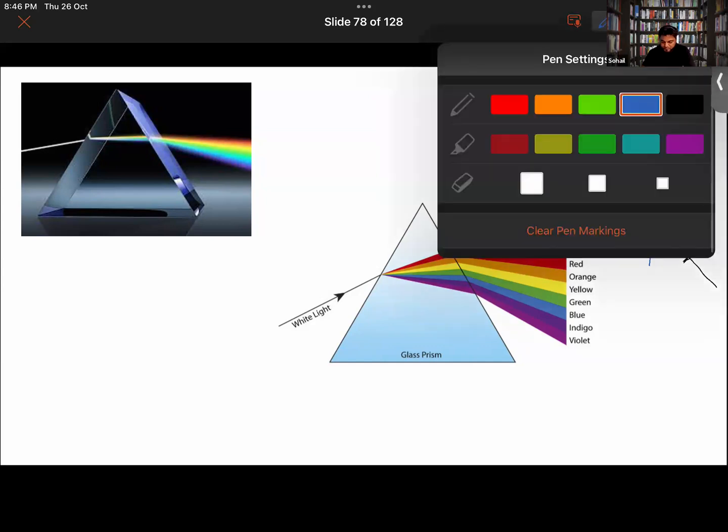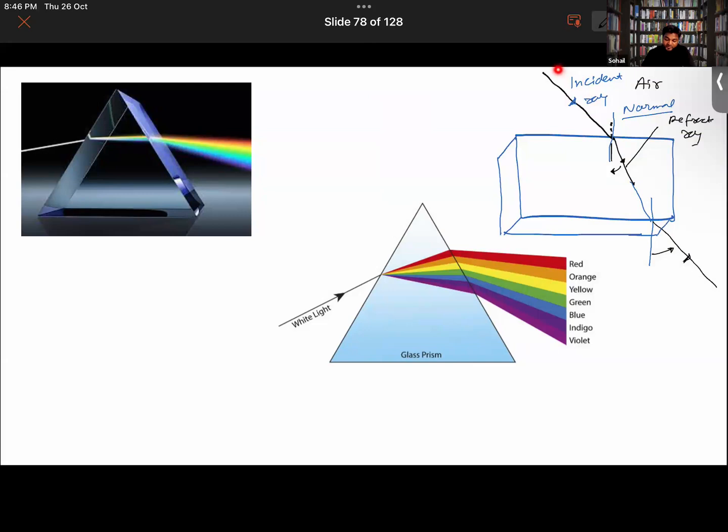Yes, sir. So here you get to see that whenever light rays enter this glass slab consisting of water, the light rays are actually bending towards this normal. See, this is the normal, and the light rays are bending toward it, right? And now here, the light ray is exiting this medium. It is coming out from here. So if I draw a normal over here, can't I observe that it is actually bending away from the normal? Look here, this was the pathway of the light inside this medium. Now, as soon as it has exited the medium, it is moving away from the normal. Is that clear?